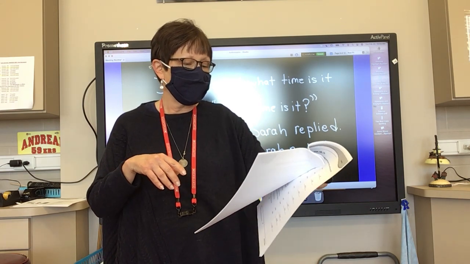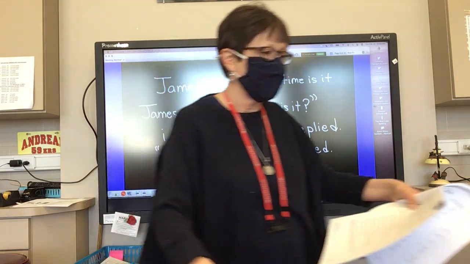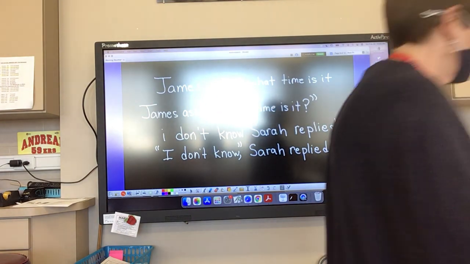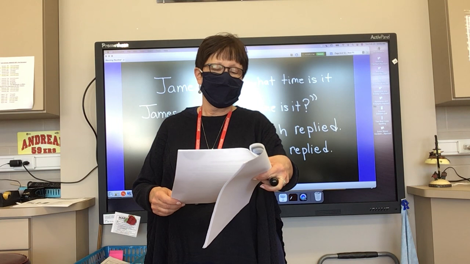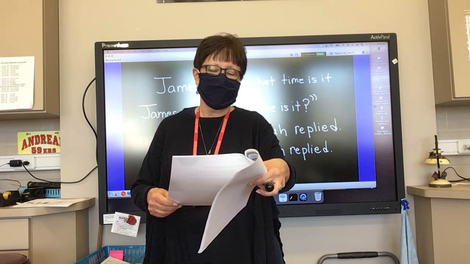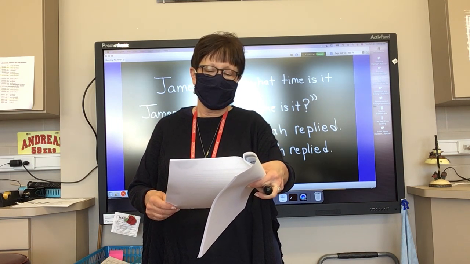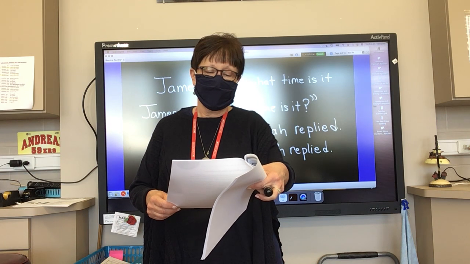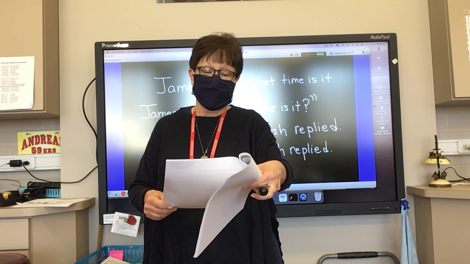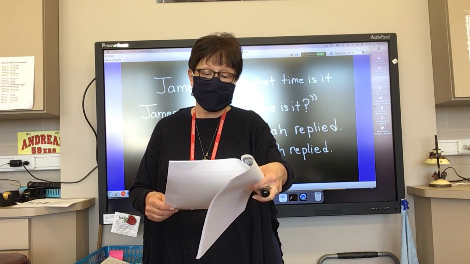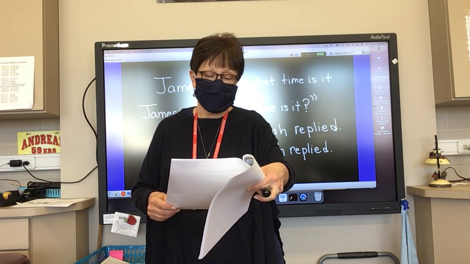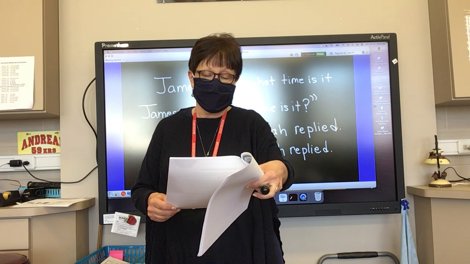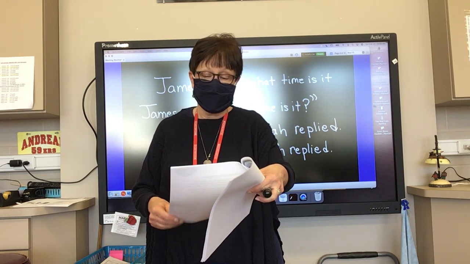Always capitalize the first word with the speaker's exact words. If the quotation comes first, add a comma, question mark, or exclamation point inside the quotation marks at the end of the speaker's words and add a period at the end of the sentence. If the quotation comes last, add a comma at the end of the tag and a question mark, exclamation point, or period inside the quotation.